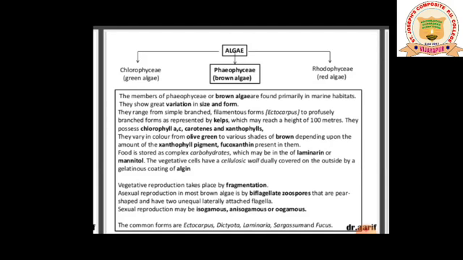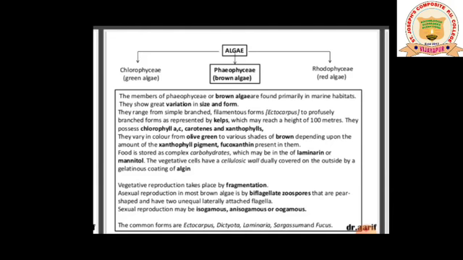So you cannot say that the class Phaeophyceae will have only brown color. There are examples which fall under Phaeophyceae that are olive in color also, due to the presence of a pigment called fucoxanthin. Please do remember all the pigments: chlorophyll A, chlorophyll C, carotenes, fucoxanthin and xanthophyll. All these pigments you are supposed to remember.